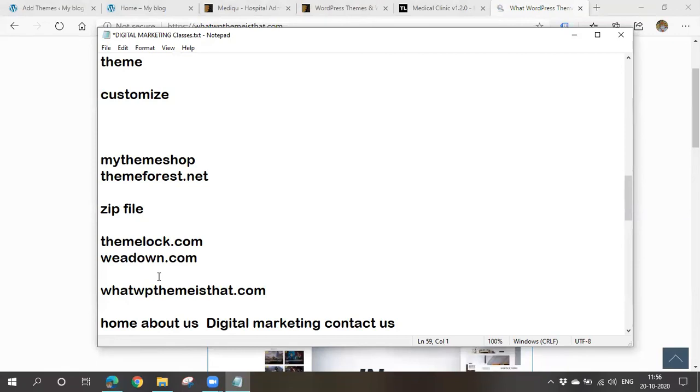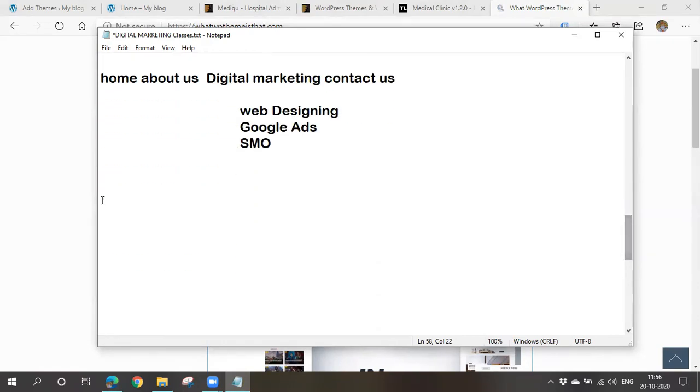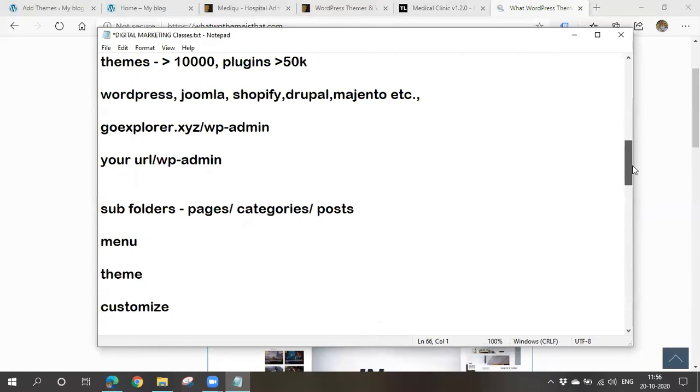So if you don't remember, you can please make a note down. Okay. Right? This is how we have to apply a theme. Okay, now we are in the third step. So now we have applied a theme.